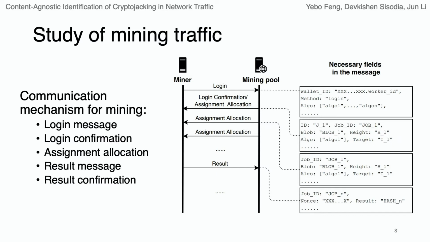Before jumping into the detail of our approach, let's first do a brief study of the mining traffic. Usually the mining traffic between the miner and the mining pool contains 5 types of messages, which are login message and login confirmation message, and also most importantly assignment allocation. It's sent from the mining pool to the miner, and tells the miner what tasks to operate. And once the miner figures out the results, it will send out the result message, and the mining pool will reply with a result confirmation message.